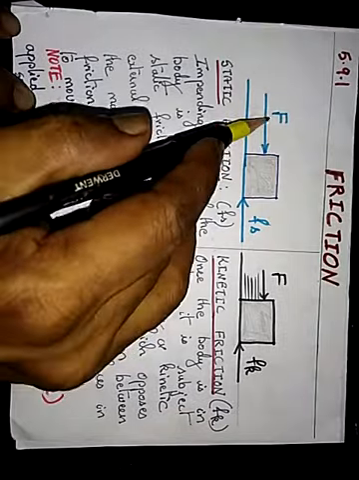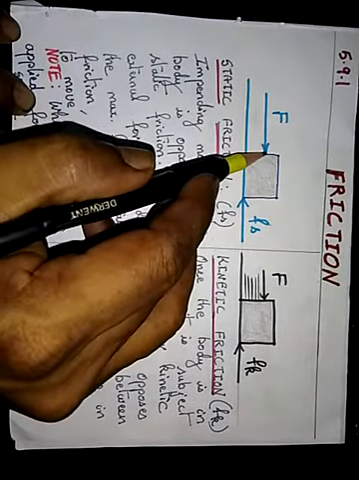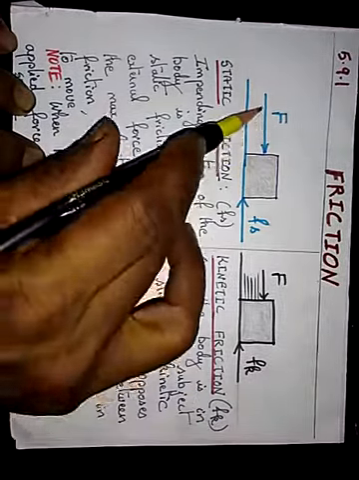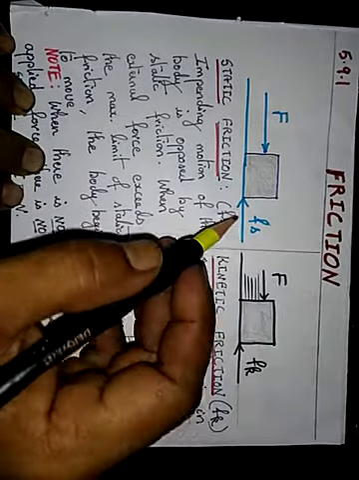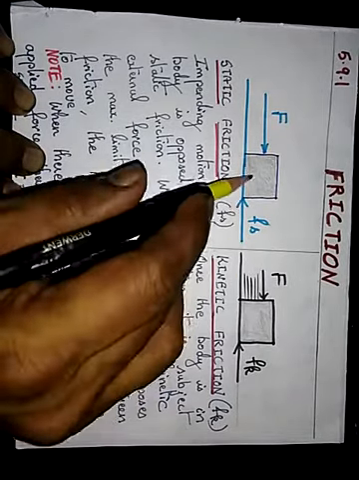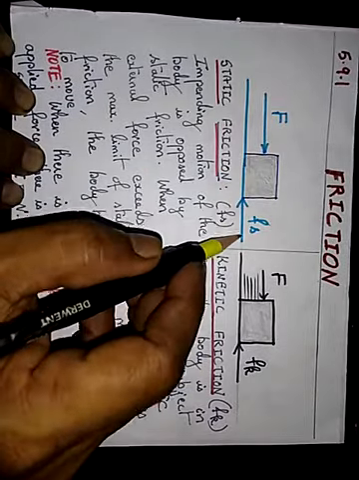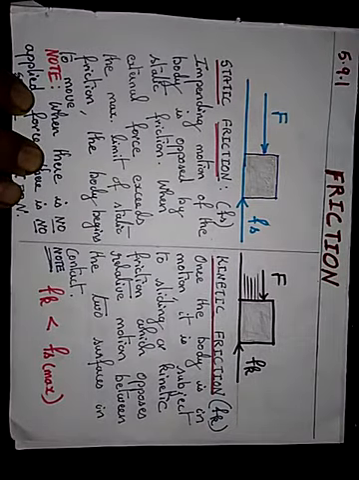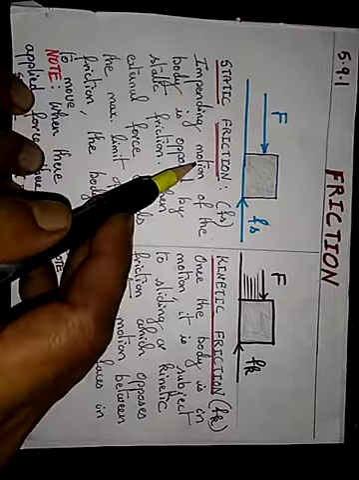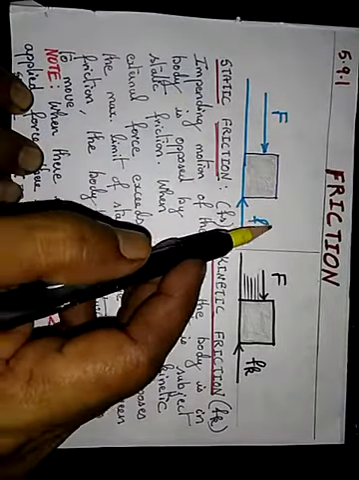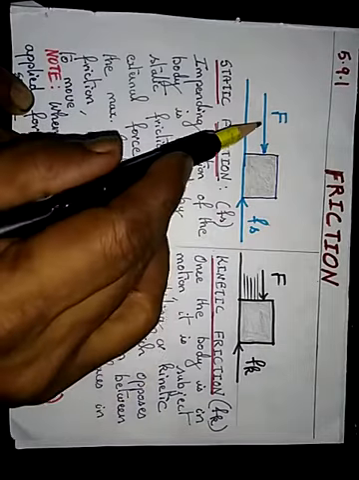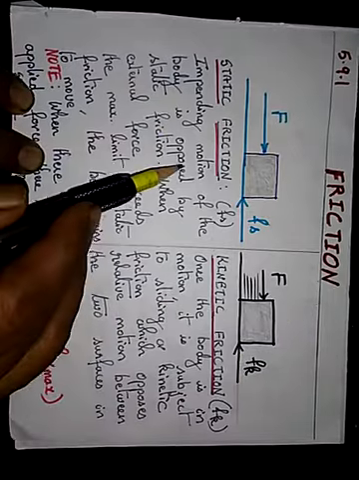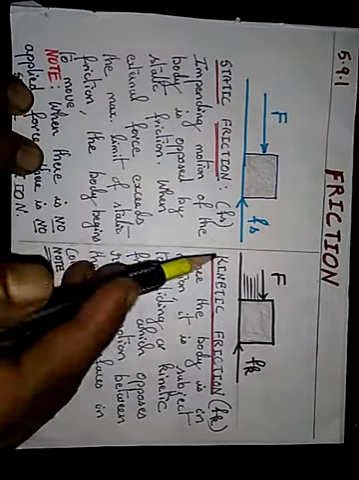So what will happen? Once you are giving an impending motion or a force applied to this body, the moment you apply that force, the static friction comes into picture and tries to oppose that motion. So impending motion means if the static friction is not there, then this object might have moved because of this force. So impending motion of the body is opposed by static friction.